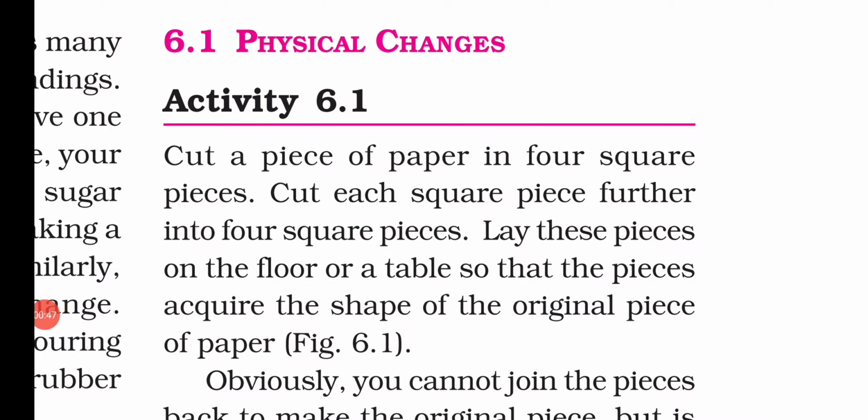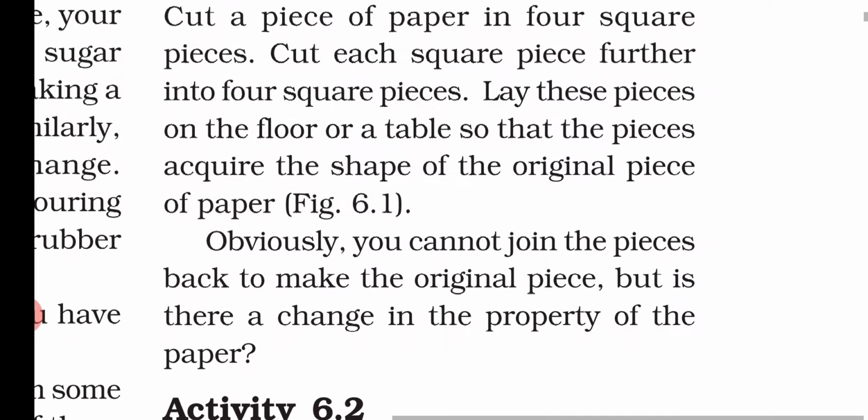Now, what are physical changes? To understand this, we have to perform some activities. In the first activity, we cut a piece of paper into 4 square pieces and cut each square piece further into 4 square pieces. Then lay these pieces on the floor or a table so that the pieces acquire the shape of the original piece of paper. Obviously, we cannot join the pieces back to make the original piece, but is there any change in the property of the paper? Previously it was paper and at the last it was paper. That means there is no change in its property.